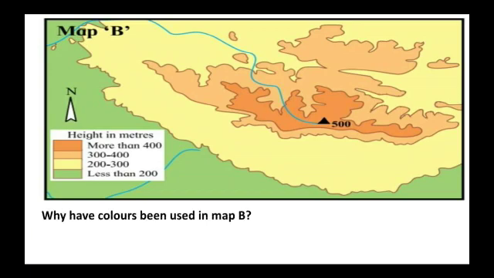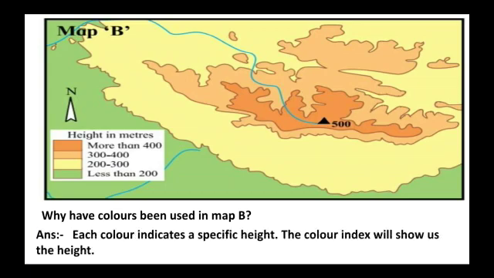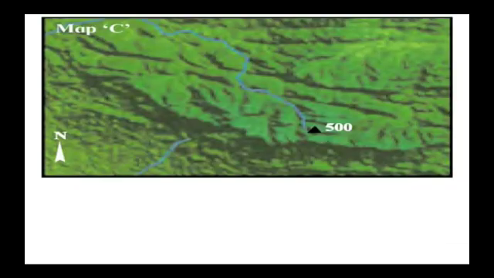Let us see the question based on it. Why have colors been used in map B? Answer is, each color indicates a specific height. The color index will show us the height. Each has a color indication, so that is why colors are being used. And what the color indicates, the box of heights in meters will indicate to us.